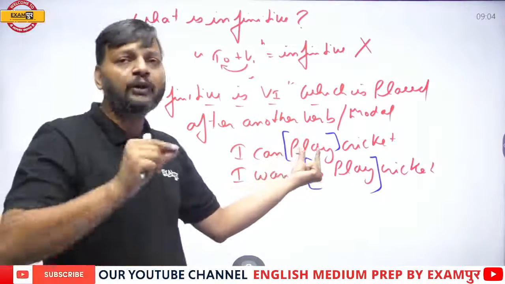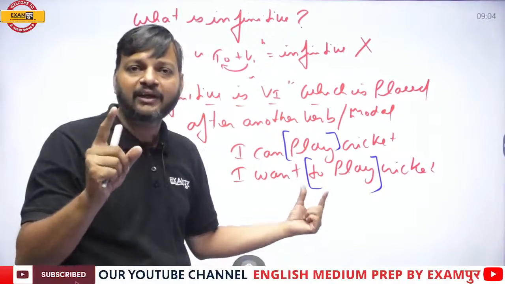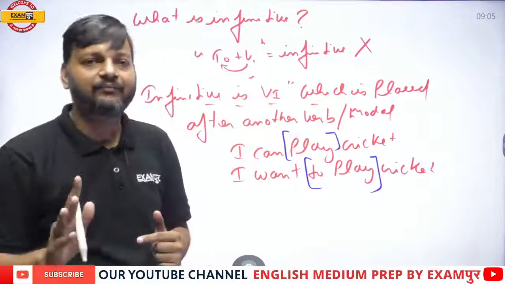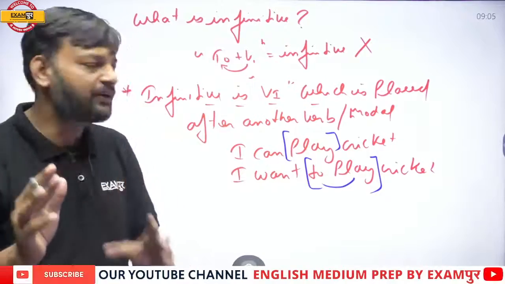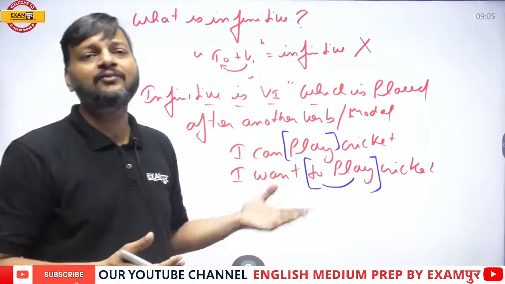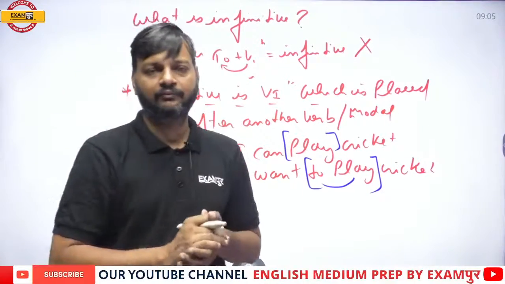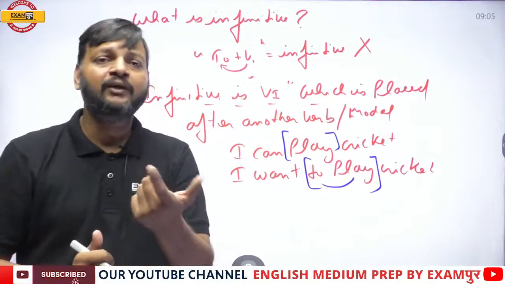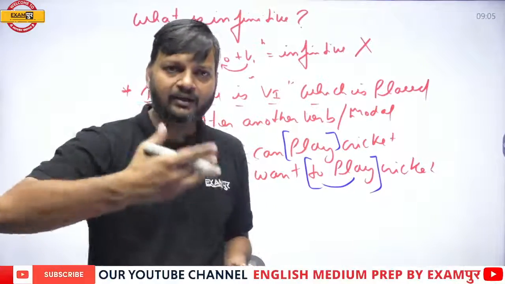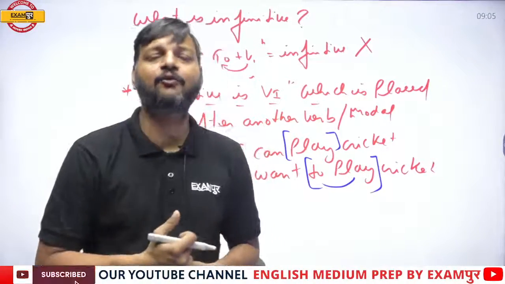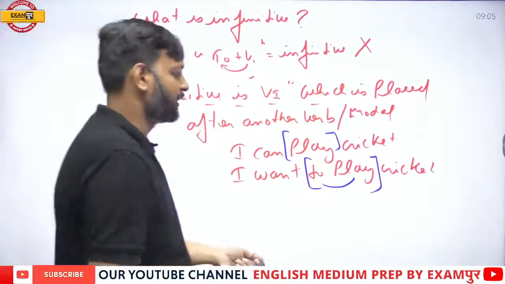Here, to and play combinedly are infinitive, but in the first only play is infinitive. So an infinitive does not necessarily involve to with it. A first form is infinitive. It can be used with to or without. This is another categorization of infinitive.